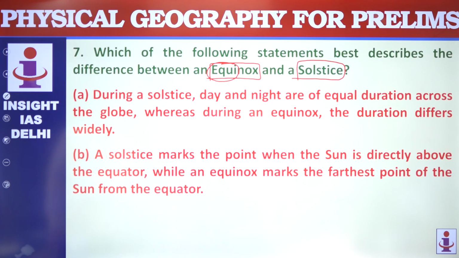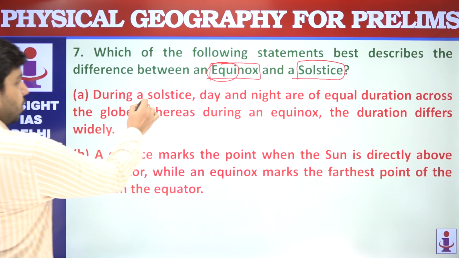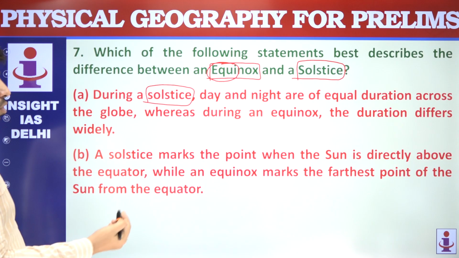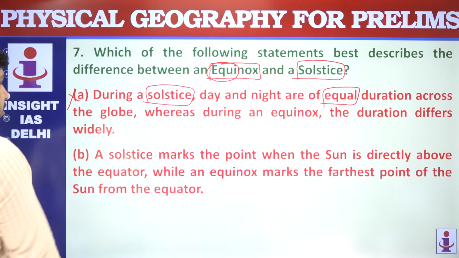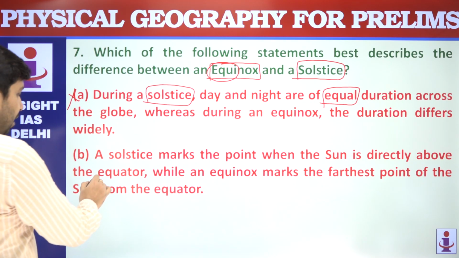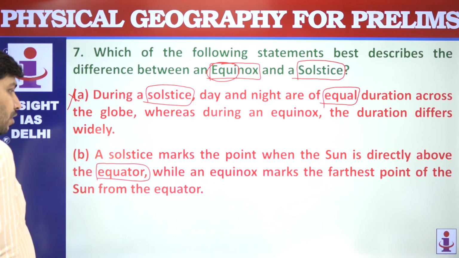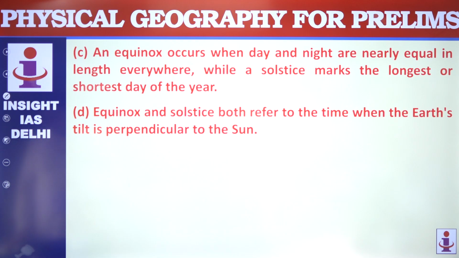So the question is difference between equinox and solstice. What is the difference between equinox and solstice? During the solstice, days and night are of equal duration. नहीं, solstice में तो equal duration नहीं होता. So this statement is not correct. A solstice marks the point when the sun is directly above the equator. Directly above the equator, this is the feature of equinox, not solstice. So this statement is also not correct.